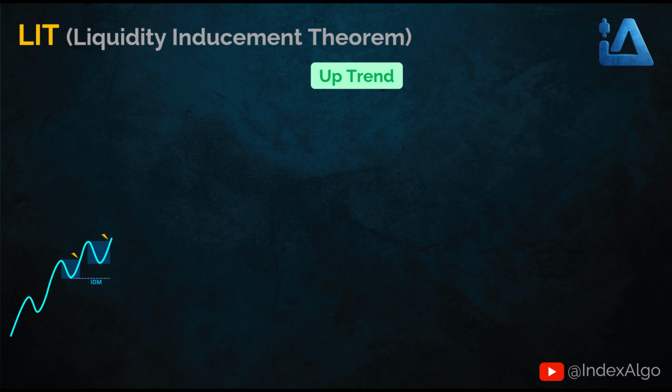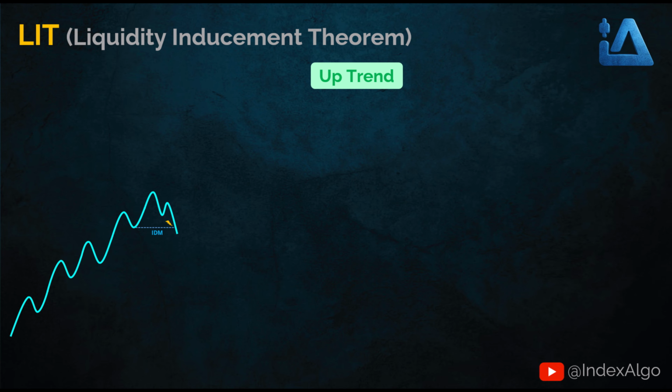Price goes up again and a new pullback forms, and again we move the IDM level to the low of the new pullback. Then we wait again. Either the IDM gets broken, or price goes up again and a new pullback forms. Here, price goes up again and another pullback forms, and we move the IDM level to its low. This time, the IDM level gets broken before a new pullback forms.